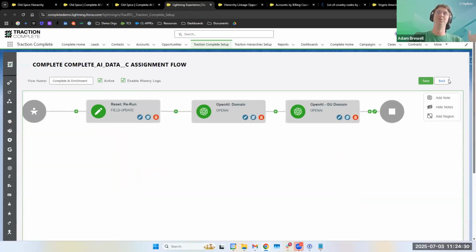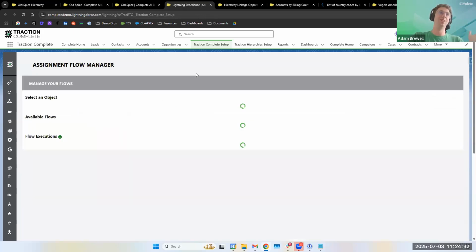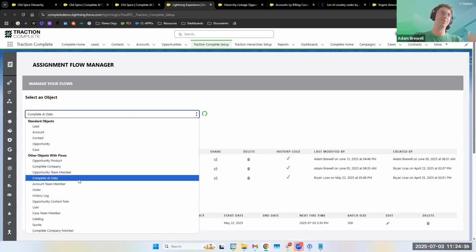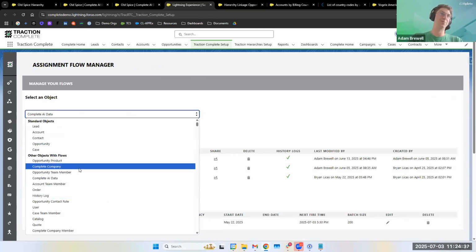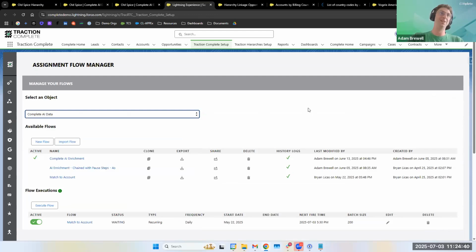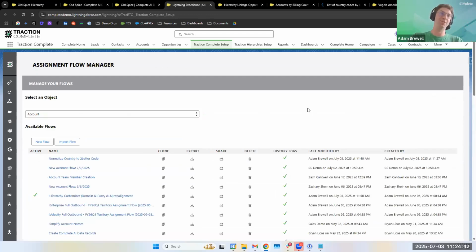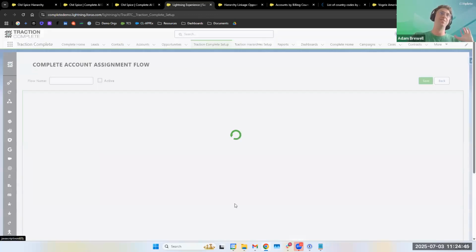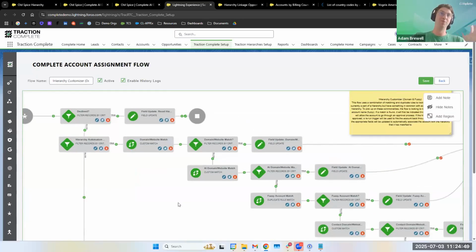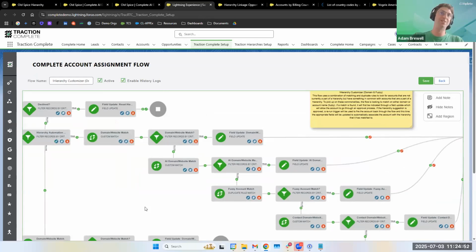Then what I've done here is also integrated this with our hierarchy suggestions. A lot of the objections that we get from our customers are, hey, we like the D&B data, but sometimes there's gaps, or we like the ZoomInfo data, but sometimes there's gaps. And this is where we've introduced our hierarchy suggestions engine, which today, before AI, we were leveraging things like domain matching. We were looking at fuzzy match on account name to internally match this account to other accounts that should be this account's parent, to identify ways of suggesting optimizations to the hierarchy to fill those gaps.